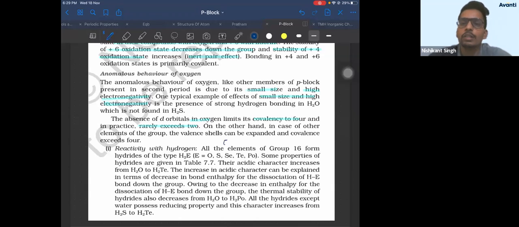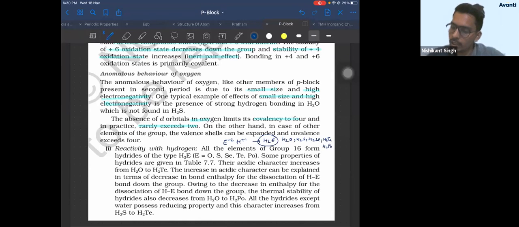And which is the negative oxidation state shown by all group 16 elements? Negative oxidation state shown is -2. So it will combine with H plus and -2 to form H2E. These are the compounds formed by group 16 elements. So example, oxygen, H2O, H2S, H2Se, H2Te, H2Po.